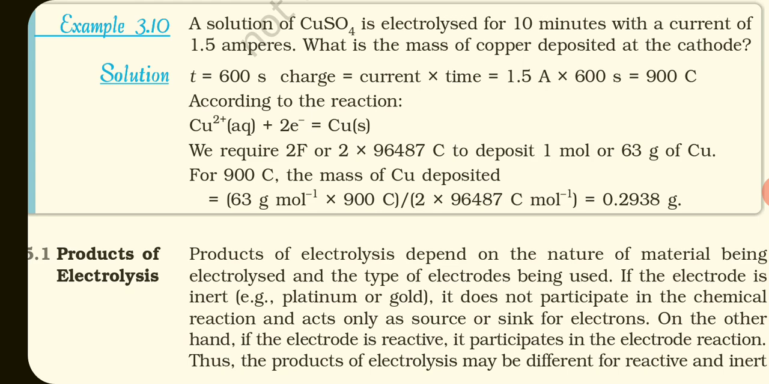So for 900 coulomb, the mass of copper deposited is 63 gram per mole multiplied by 900 coulomb charge, divided by 2 into 96,487 coulomb per mole. So it will be nearly about 0.2938 gram.